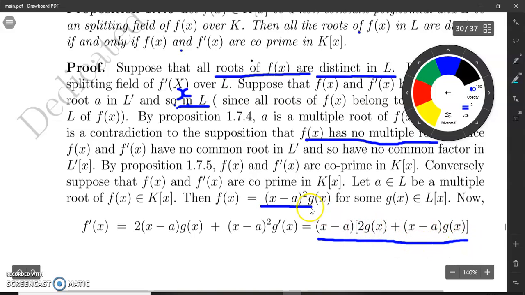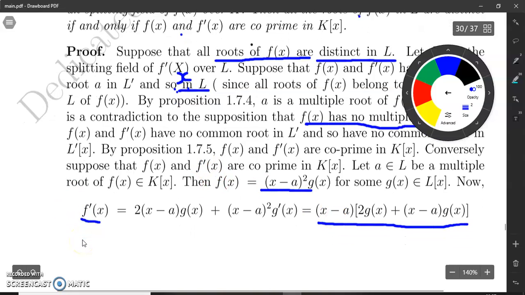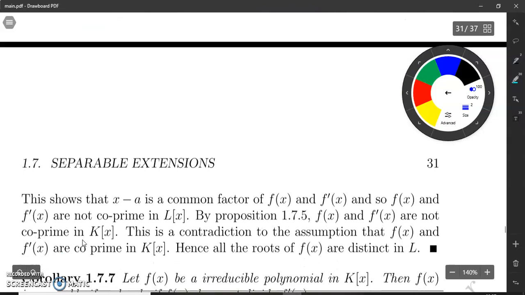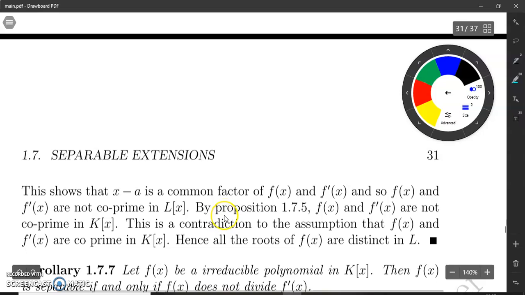Observe that x minus a is common in f(x) and f dash x. It means f(x) and f dash x have a common factor and so have a common root. So x minus a is a common factor of f(x) and f dash x.